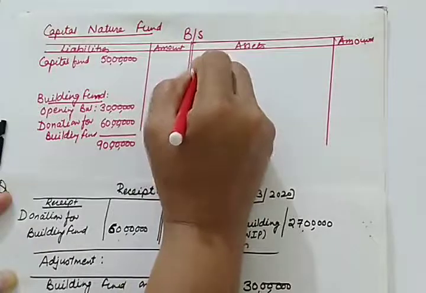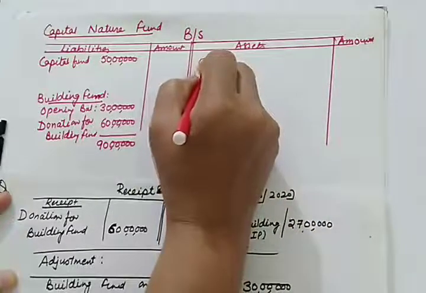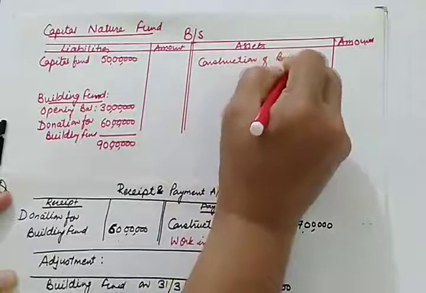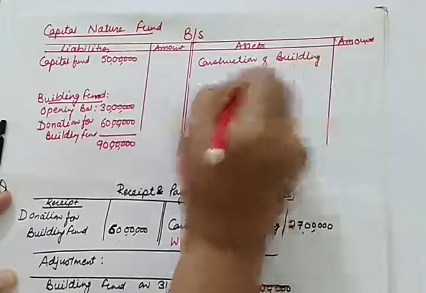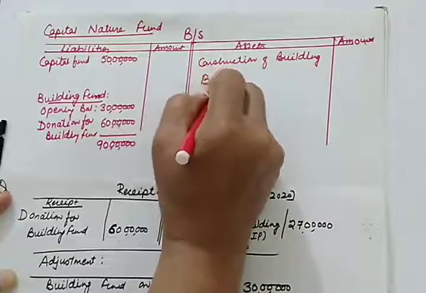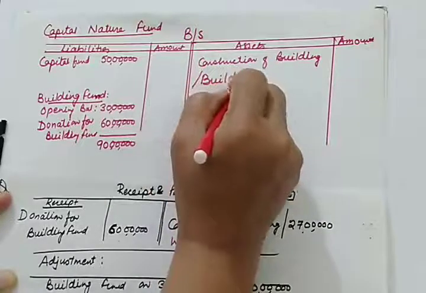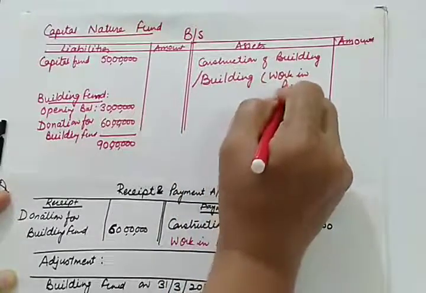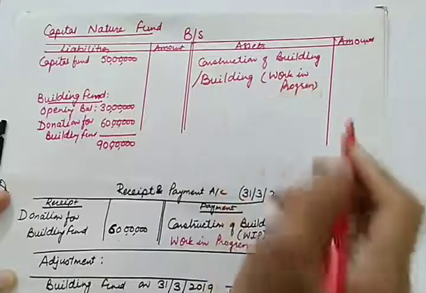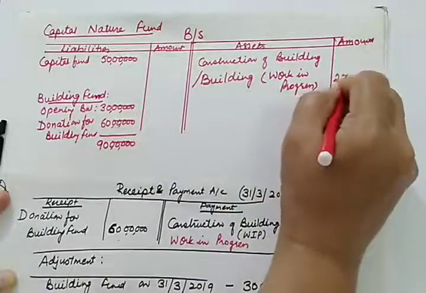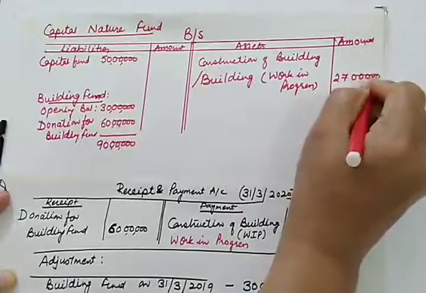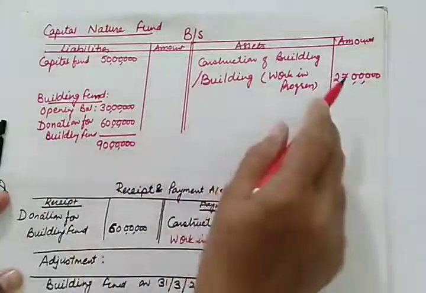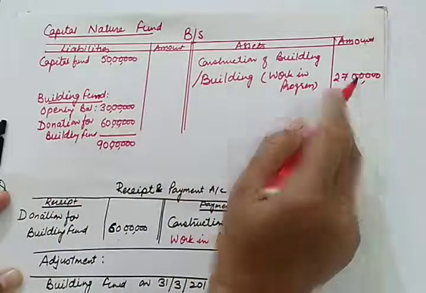So on the asset side we'll be showing building, and in the bracket you can mention work in progress. So this is 27 lakhs. It means this liability of building fund is completed up to 27 lakhs.